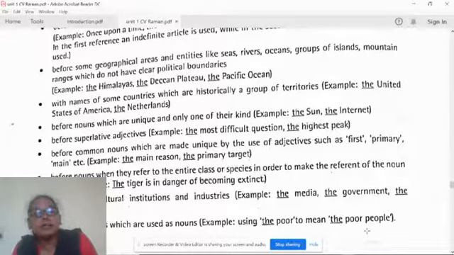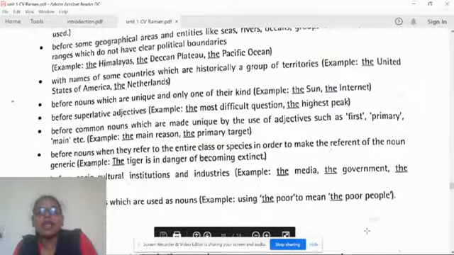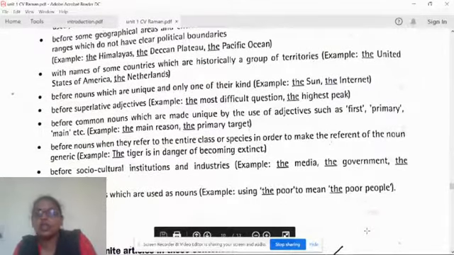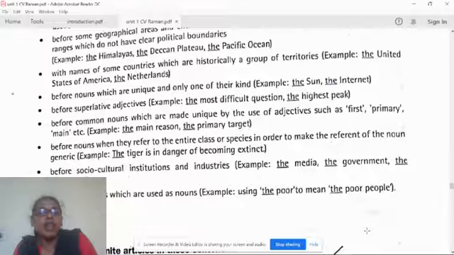For example, the primary target of online classes is to make students attend all the sessions. So before nouns, when they refer to the entire class or species in order to make the referent of the noun generic, like the example: the tiger is in danger of becoming extinct.